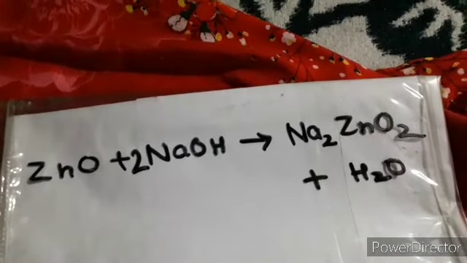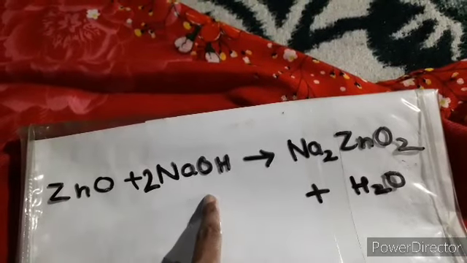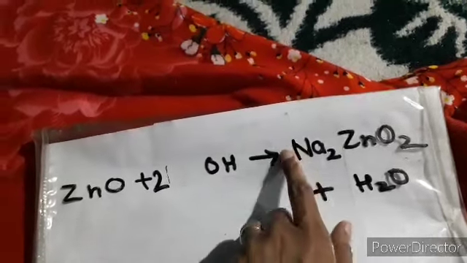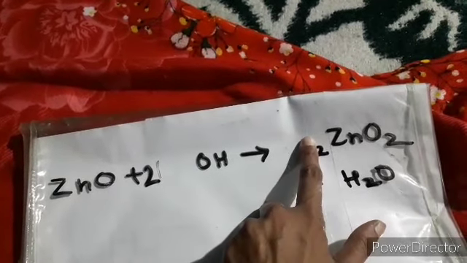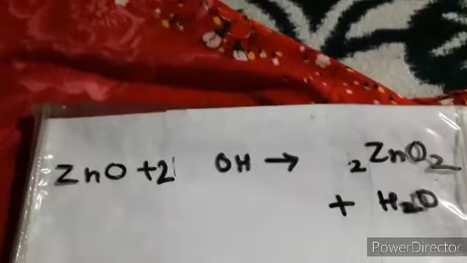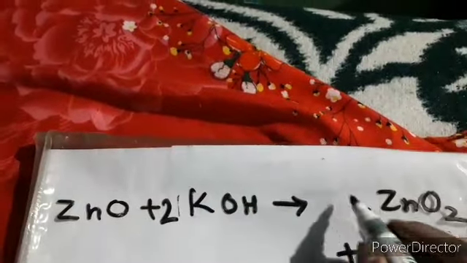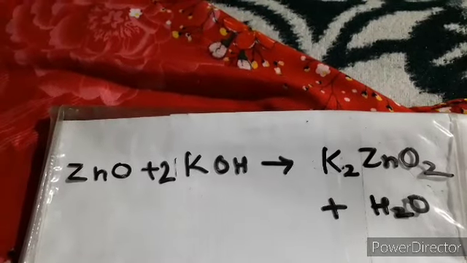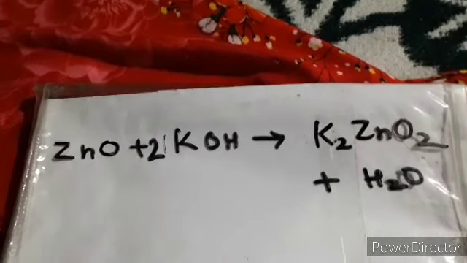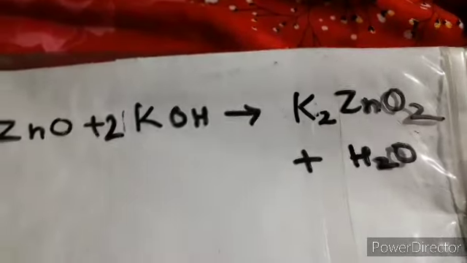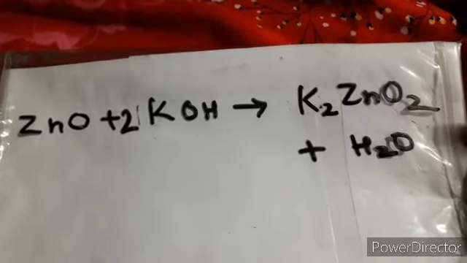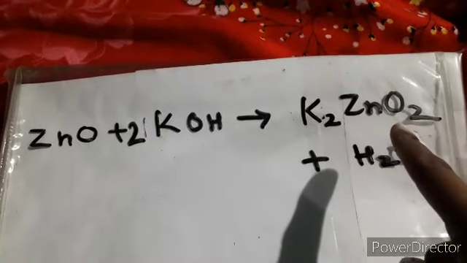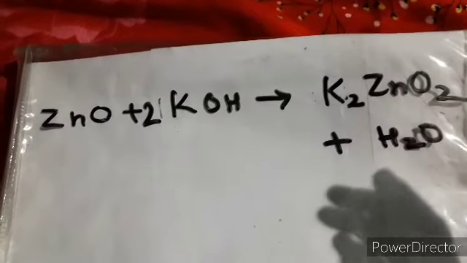I can change this thing. Here I am using sodium hydroxide, but now I can use K. Just remove these two things, and in place of them write K. Just see, your reaction has changed. Why learn the reactions every time? Just try to analyze how you can judge it. I am removing the Na's and writing K, potassium, so now it is potassium zincate. This way you can change it every time.